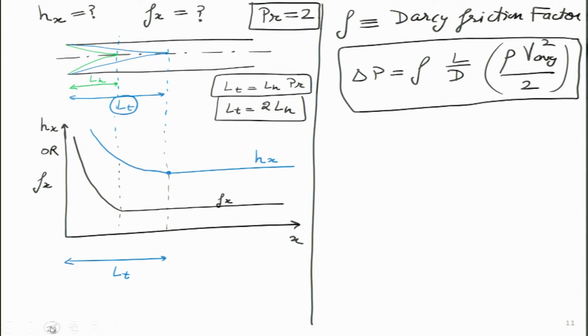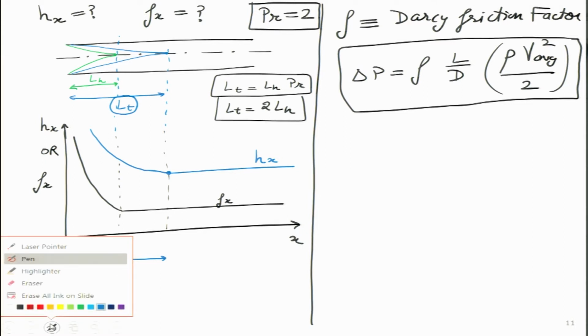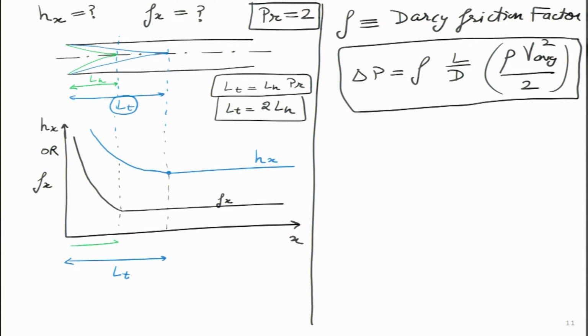And for the Darcy friction factor, it so turns out that the length over here is LH. These things will be very useful to us when we are analyzing the flow inside a pipe, and we can clearly see from this particular curve that the H value as well as the F value both attain constant values once the flow becomes fully developed. Once the flow is hydrodynamically fully developed, the F value becomes constant from that point itself. Once the flow has become thermally fully developed, the H value becomes constant after that.